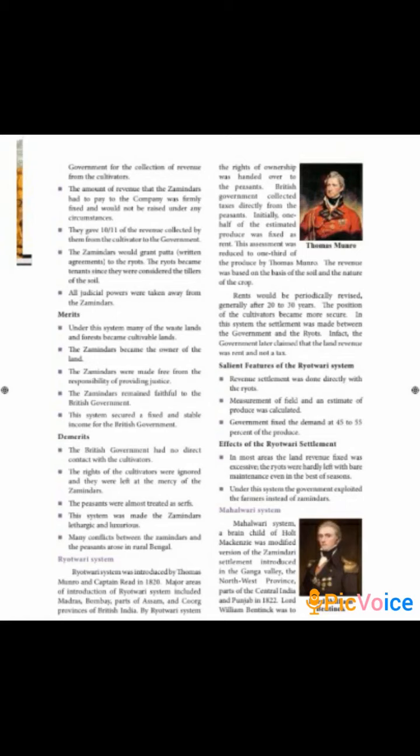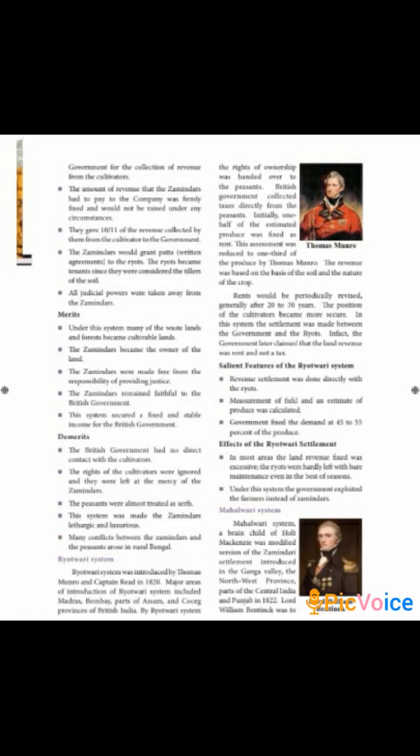The next point was the rights of the cultivators were totally ignored, and they were left at the mercy of zamindars. Since the zamindars were the intermediary between the British East India Company and the peasants, the zamindars used to ignore each and every right of the peasants. They didn't pay the enough amount of money given by the British government to the peasants. So that was a demerit. The next demerit was the peasants were almost treated as serfs. Peasants were not at all respected by the zamindars. They were always treated as servants only, and they were not given enough money for their cultivatable products.